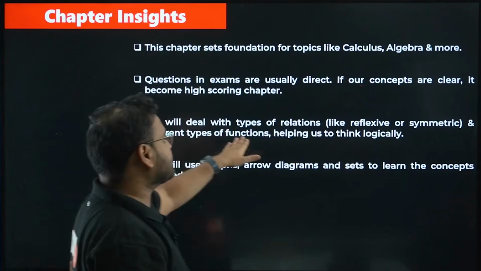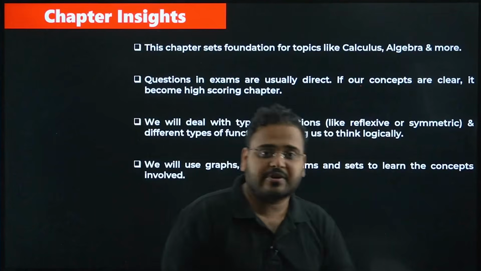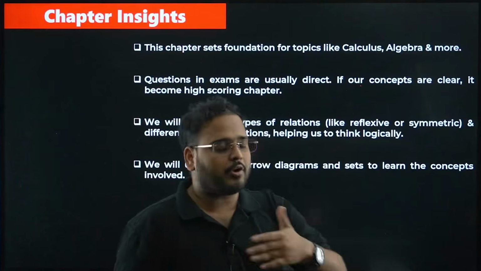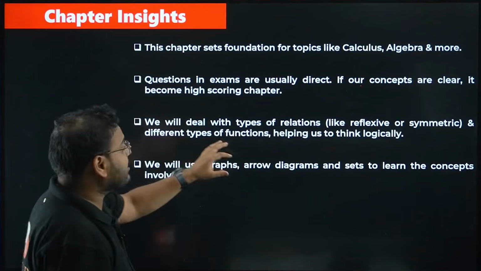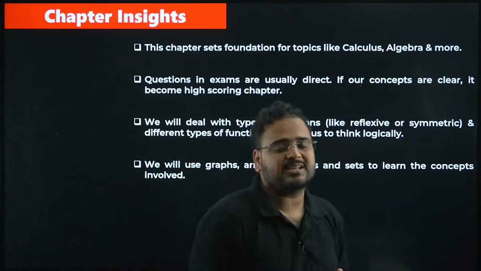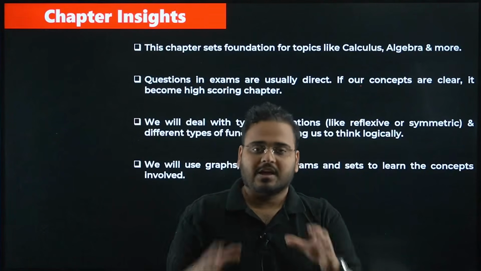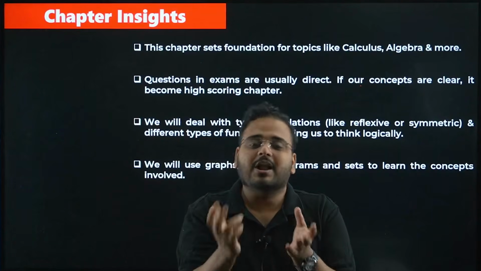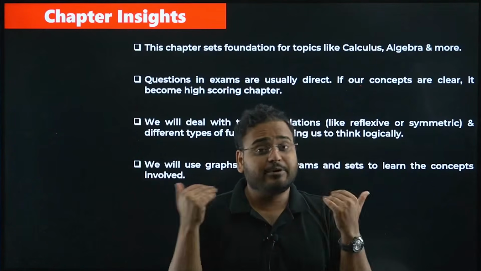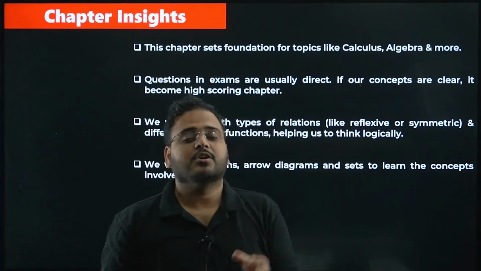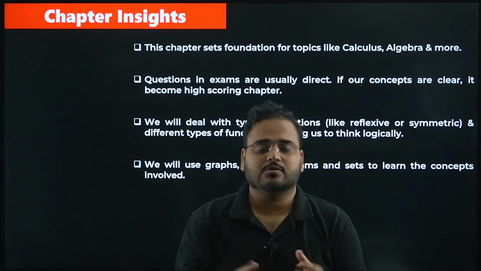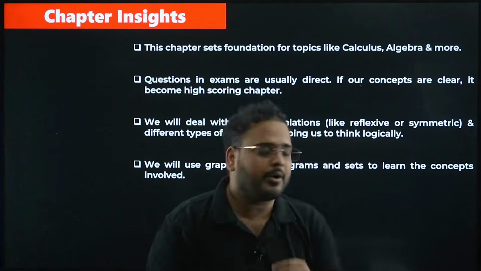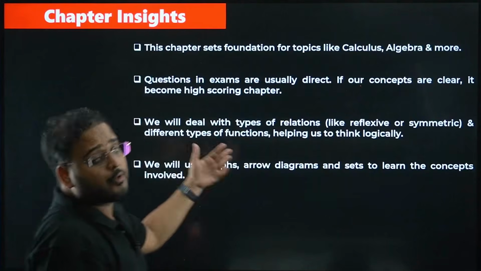Now we will deal with types of relations like reflexive, symmetric, and one more, which is the transitive relation. We'll deal with all of that, and different types of functions help us think logically. That's very important from any examination point of view. If you're not logical about the question and the problem statement is changed a little bit, you'll be stuck and take more time, and we don't have that liberty, do we? Of course not. So we have to be very logical in our approach. What is the problem saying to us? We have to learn to grasp it quickly by reading the problem in one shot. So again, this is what we're going to do in this chapter.